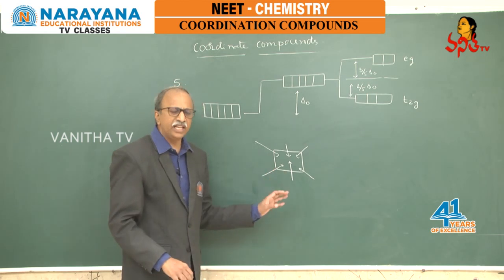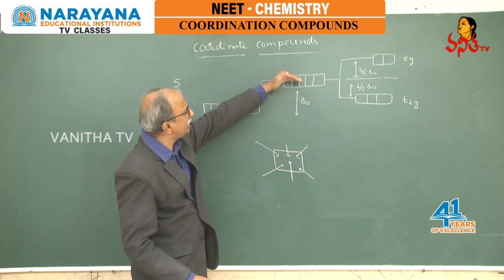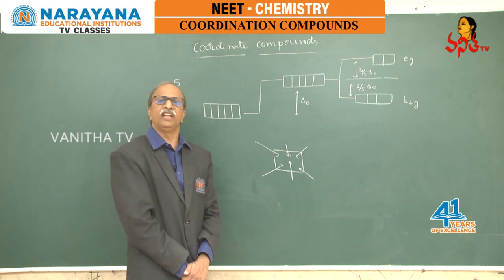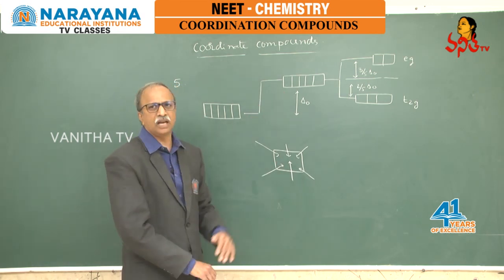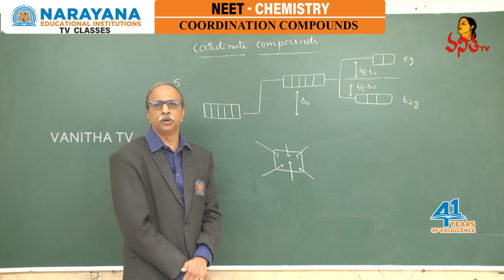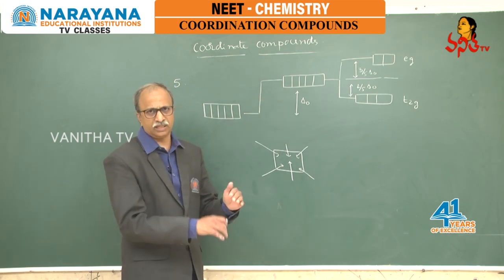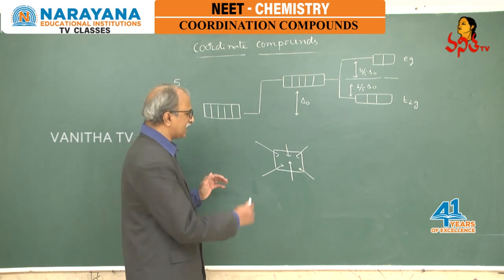Therefore, in such a case, some orbitals in the d sublevel are influenced much more effectively, and some other orbitals are not approached or affected as much.